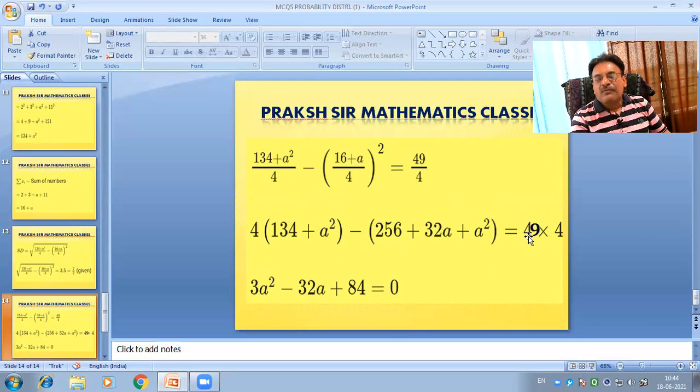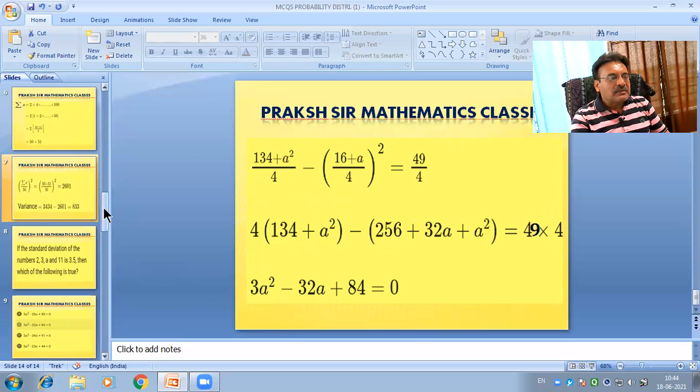Then multiply by 4 to each term in this bracket and subtract the terms, and we get a quadratic equation: 3a square minus 32a plus 84 equals 0.